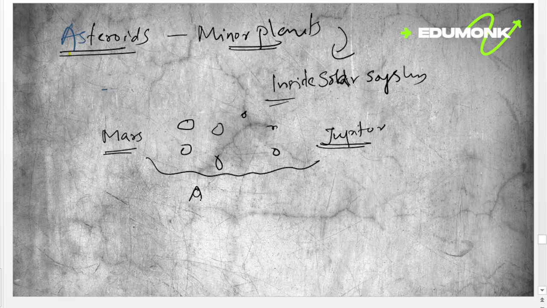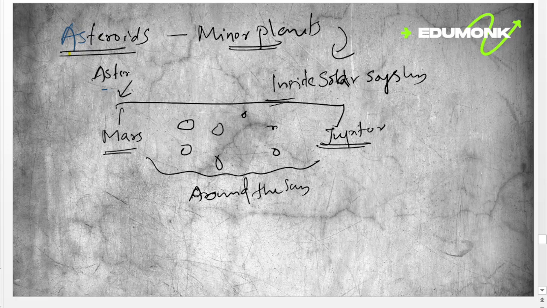This space between Mars and Jupiter is known as the asteroid belt.